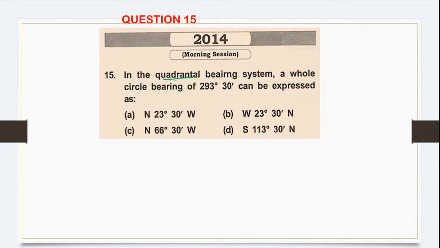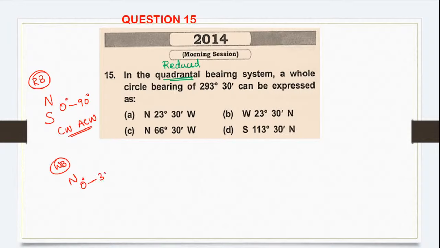See, quadrantal bearing system is nothing but the other name for reduced bearing system. As I told you, in reduced bearing we either express it from north or south and the angles only will be between 0 to 90 degree, and we can measure in clockwise as well as anti-clockwise direction. And for whole circle bearing system we have to measure only from north, and the angle is from 0 to 360 degree, and it's always in clockwise direction. This is the major difference you will have to remember.